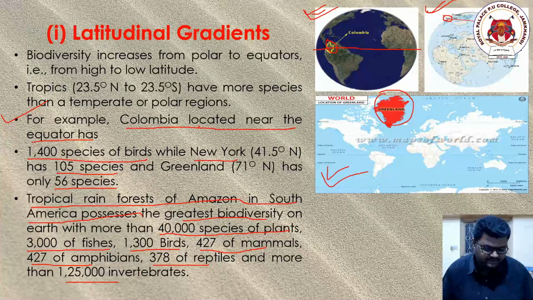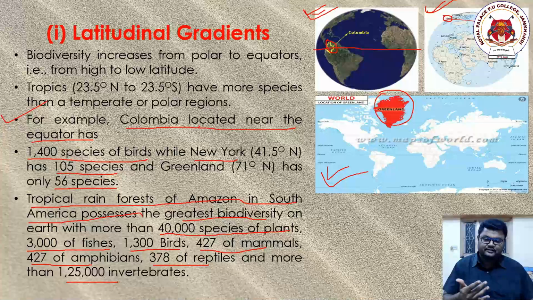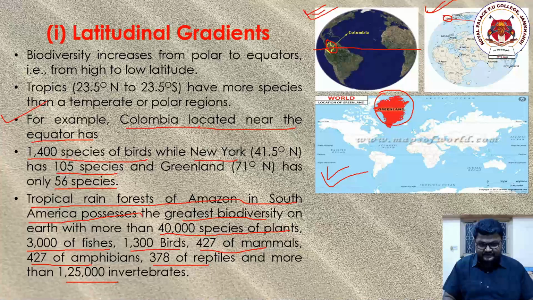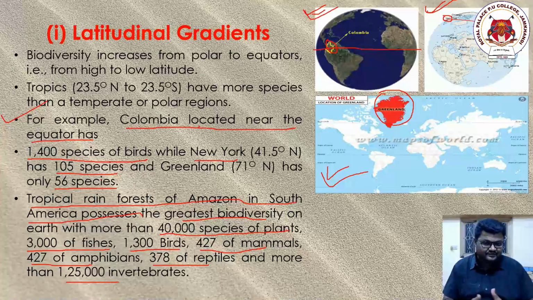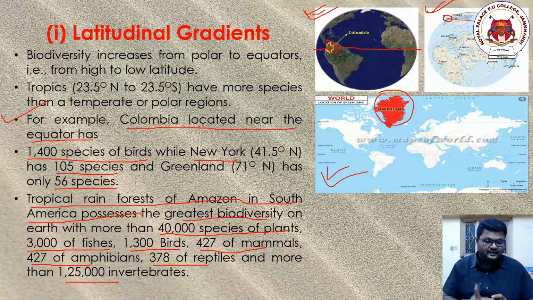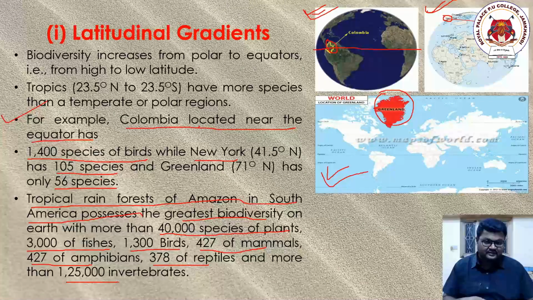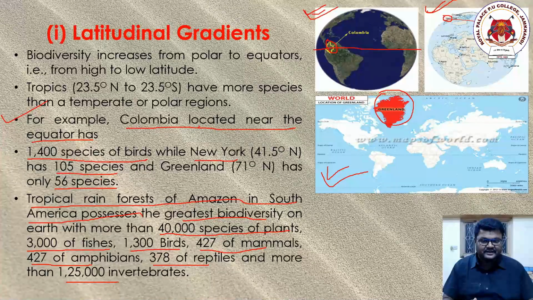1,25,000 invertebrates. See, all these are data which were calculated 10 or 15 years ago. If you consider these data at this time, once again these numbers will decrease because of the population and the extinction of the organisms. These numbers are very much needed. These numbers are essential. These numbers have been asked in the examinations. So it is content which is to be remembered and learned by heart.